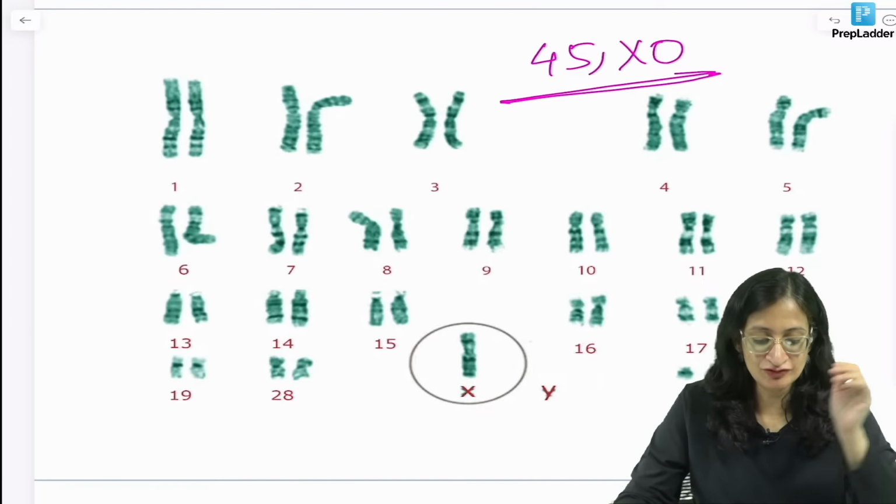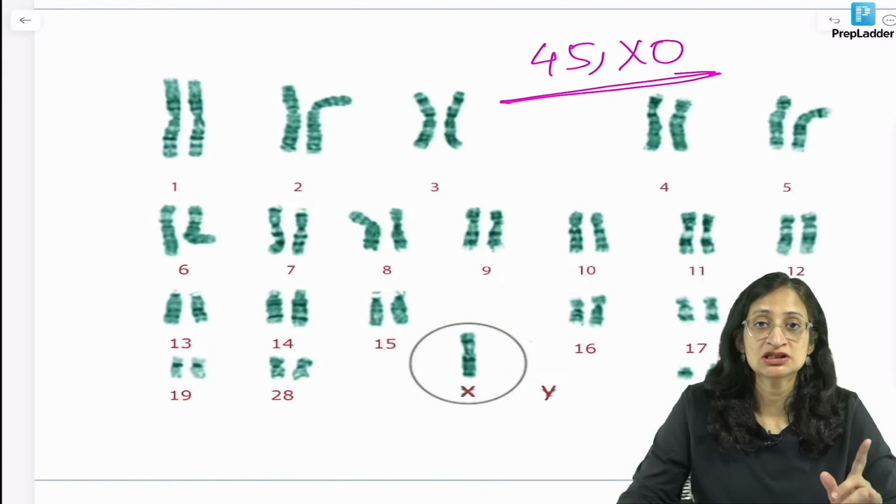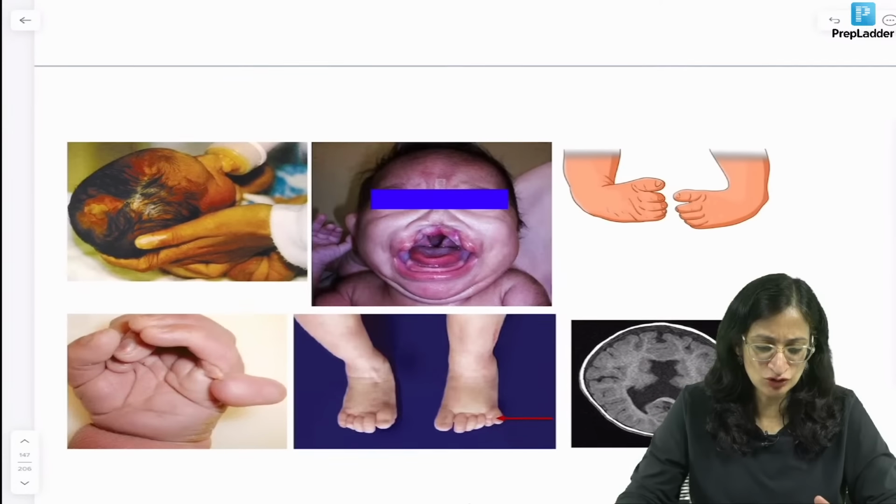Yes, very good, Kav, Vishnu. So it is Turner syndrome. You have a single X chromosome, no Y chromosome, so it is always seen in females. Very good, all of you.